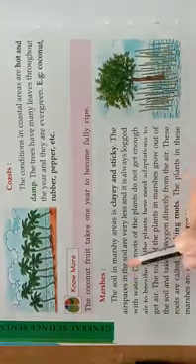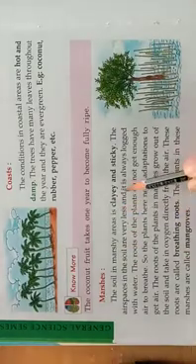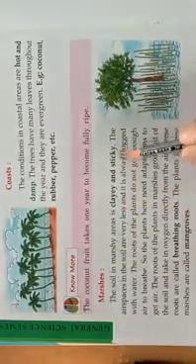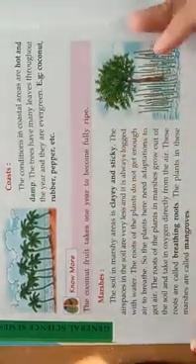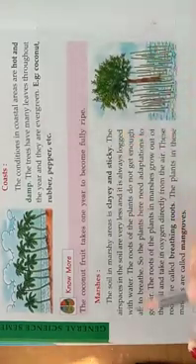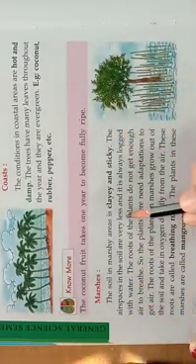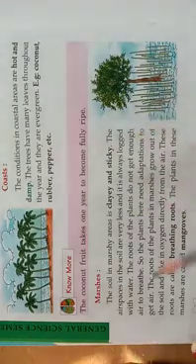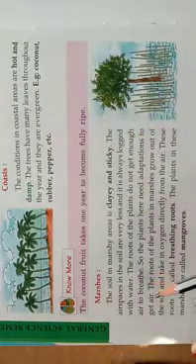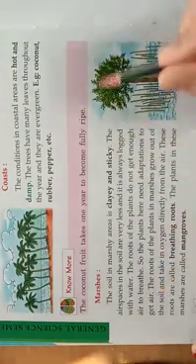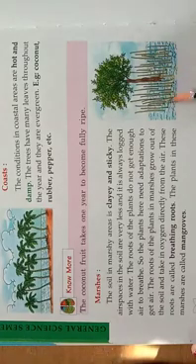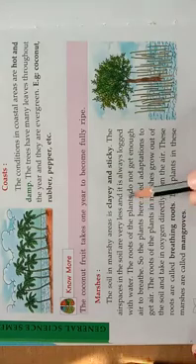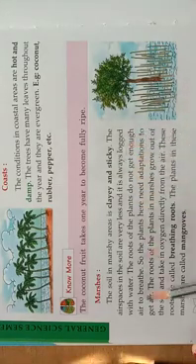The soil in the marshy area is clayey and sticky. Clay, it will be sticky. The air spaces in the soil are very few and it is always logged with water.